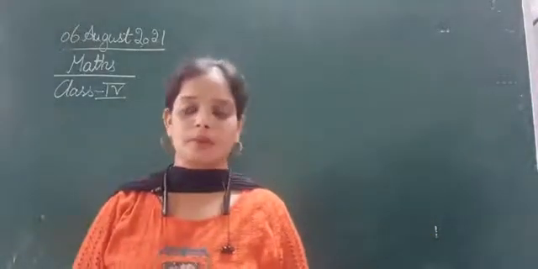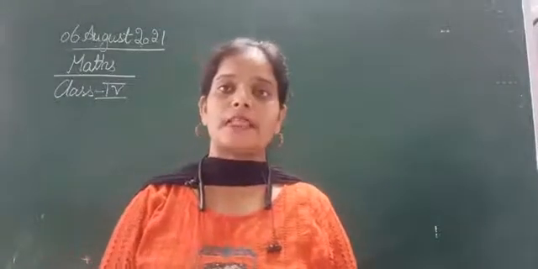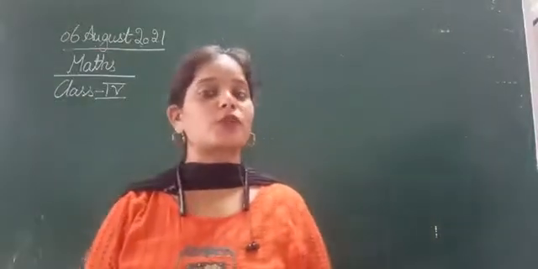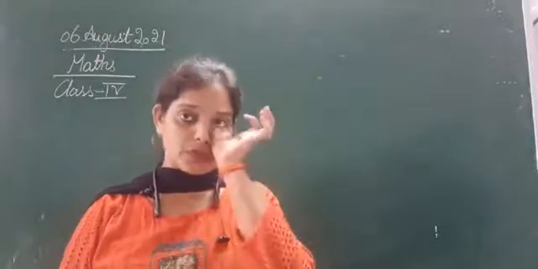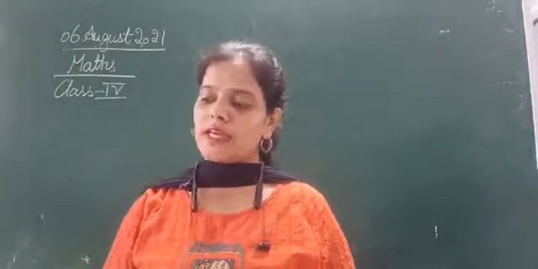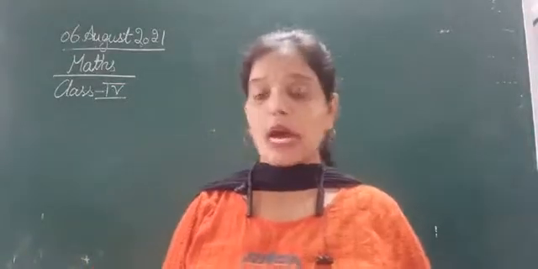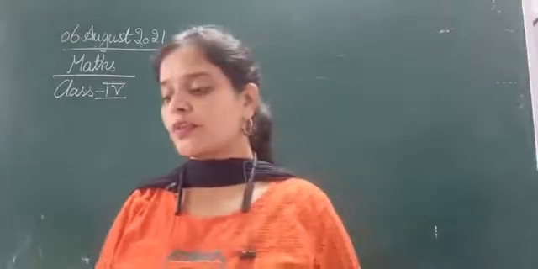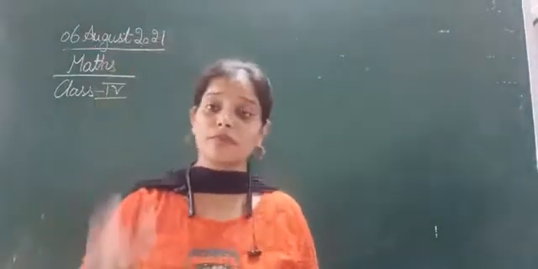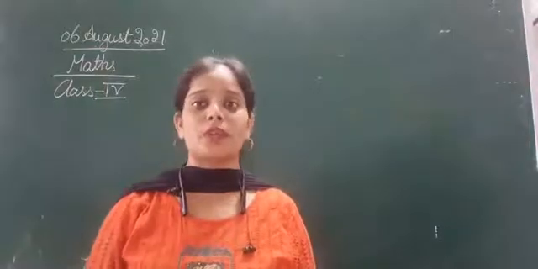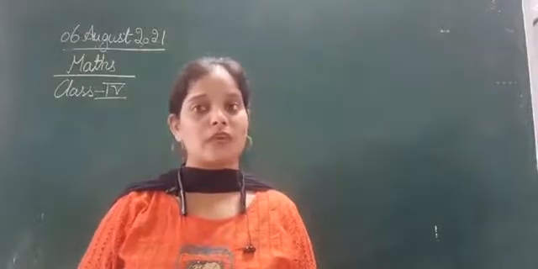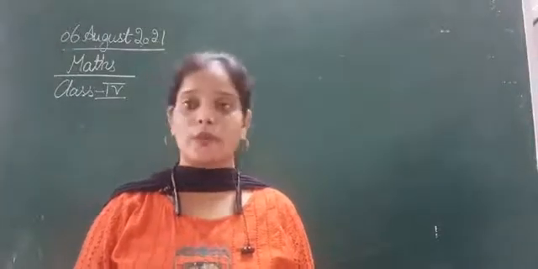So class, in our previous session, as you all know, we were doing exercise 6.2, and that exercise 6.2 is related to division. Okay, so in exercise 6.2 we have already done up to question number 12. From question 1 to 12, all the questions were to find the quotient and remainder. सो 1 से लेके 12 तक जो क्वेश्चन थे बेटा उसमें हमें क्वोशन एंड रिमाइंडर फाइंड आउट करना था. Quotient and remainder. Okay, so we have to find the quotient and remainder, so that we have already done.